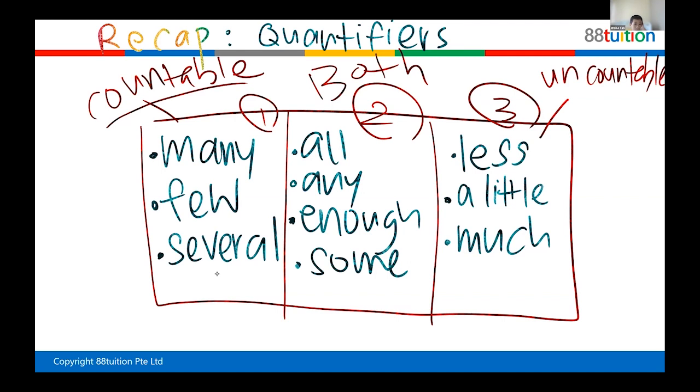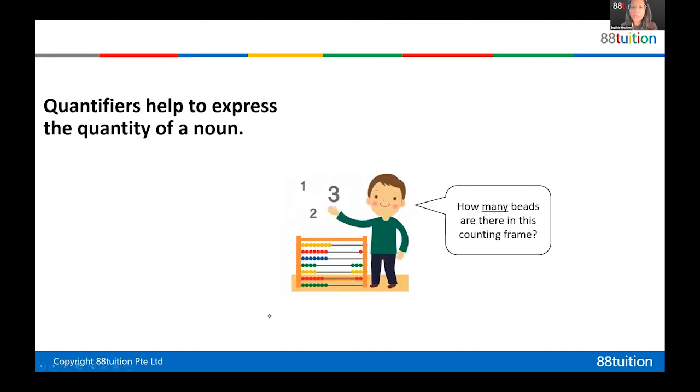For example, I don't have much time left to finish my homework. Much time. Okay, so that is an example. Very good. Now here is a cute little boy. He's using beads and he's counting. How many beads are there? Many. Countable or uncountable? Many, uncountable.